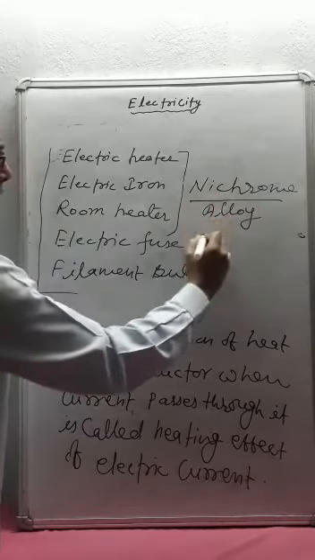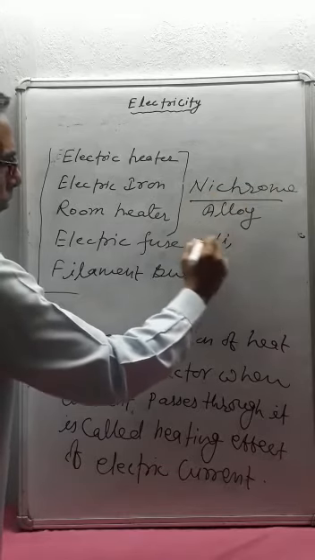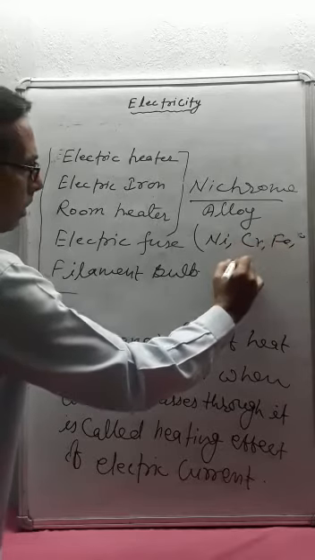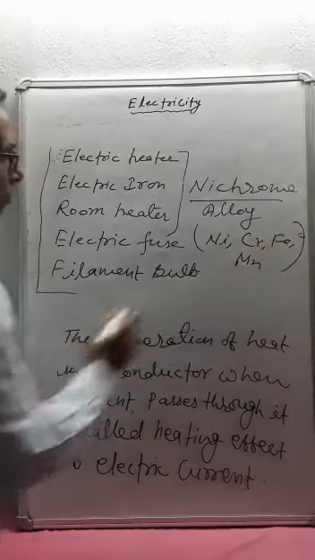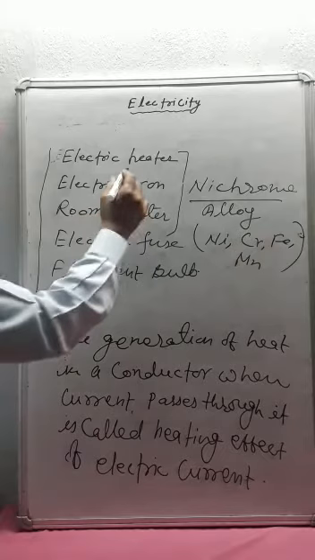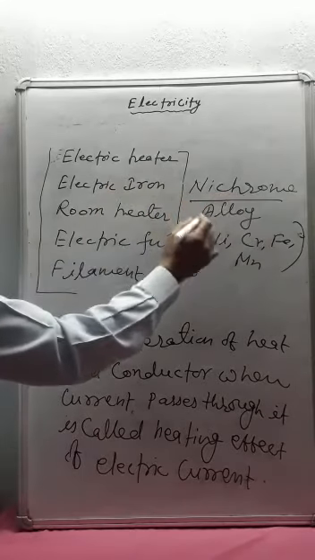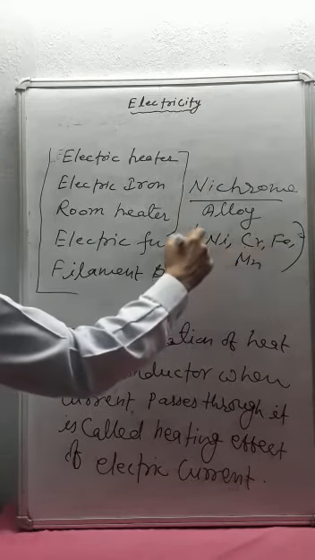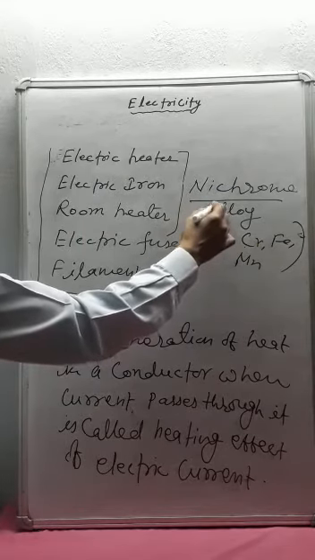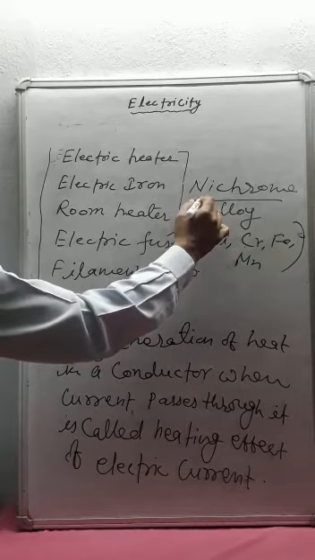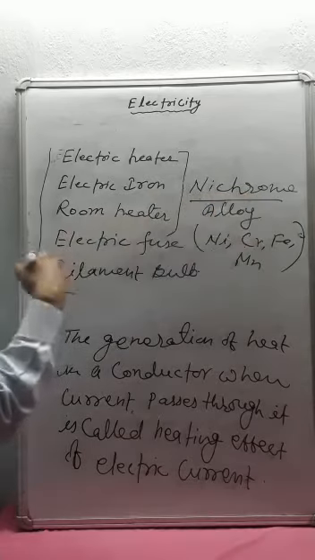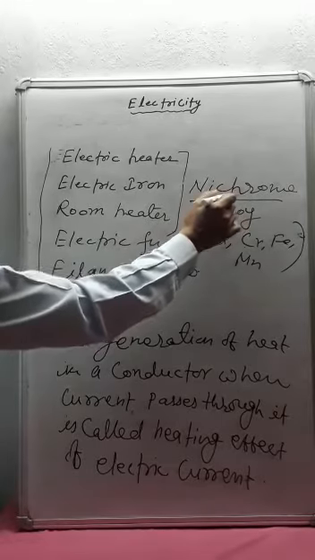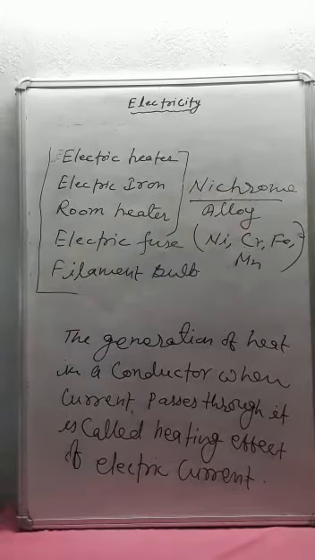Nichrome is an alloy made up of nickel, chromium, iron and manganese. The resistivity and resistance of these metals are low, but as we make the alloy, the resistivity and resistance of nichrome is high. So as the electric current passes through the nichrome wire or elements, it produces a lot of heat.